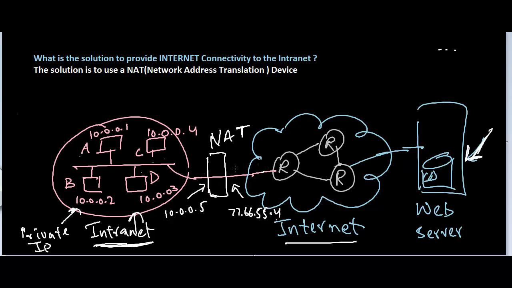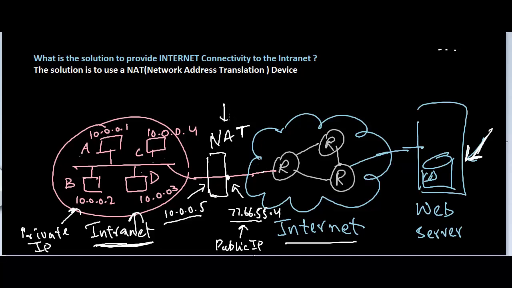So on this side of the NAT device, which is facing the internet, it has a public IP. This is not a private IP. So this IP is routable. It can be used over the internet. This IP, however, is a private IP, and it cannot be used on the internet. So the NAT device has two IPs.